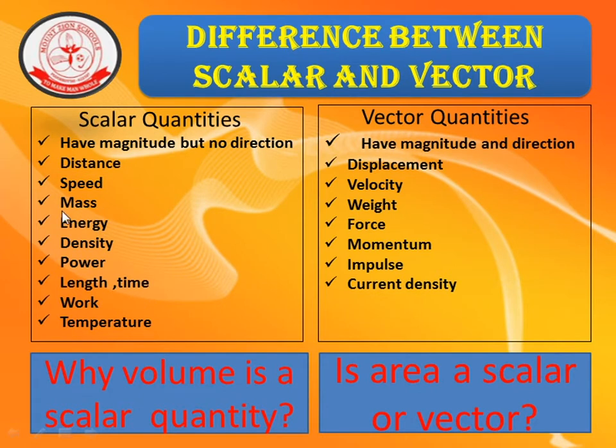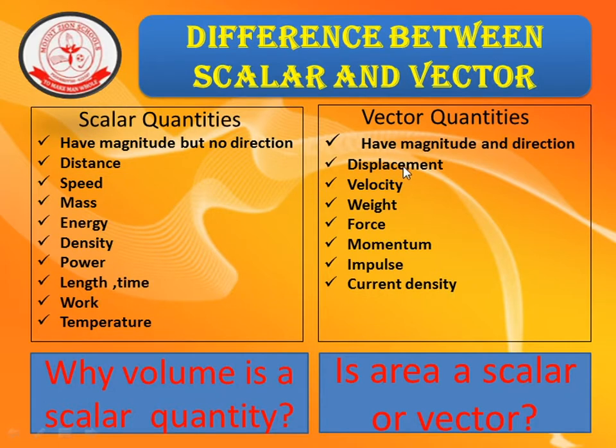For example, if you measure the mass of an object, we can give its magnitude only, 500 kilogram or 20 gram like that. We cannot represent it in its direction, so it is a scalar quantity. Similarly, if you take work, we can say what is the work done. It will give the magnitude only, but we cannot say in what direction the work was done. So it is also a scalar quantity. Like that, the temperature. All these quantities will give the magnitude only, which doesn't include the direction.